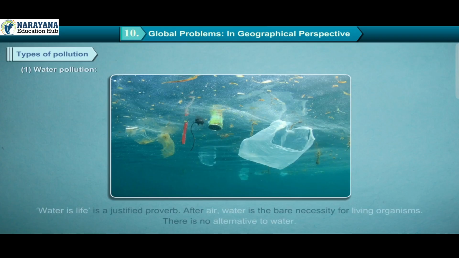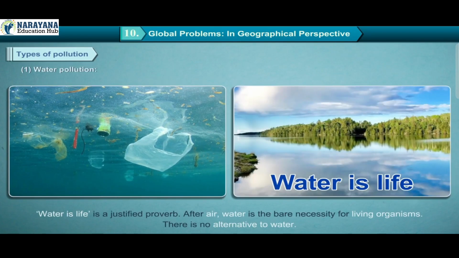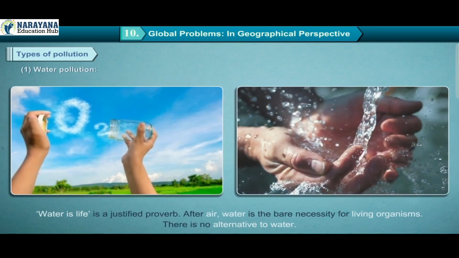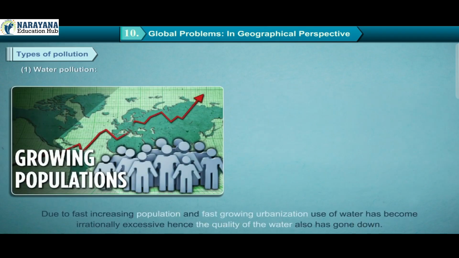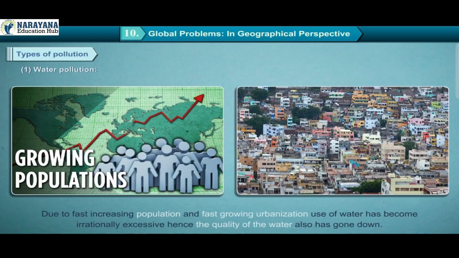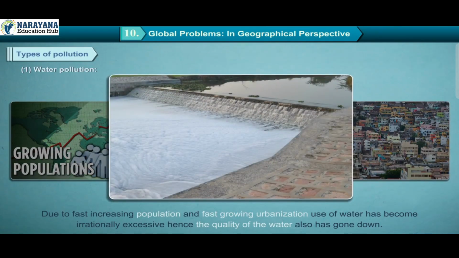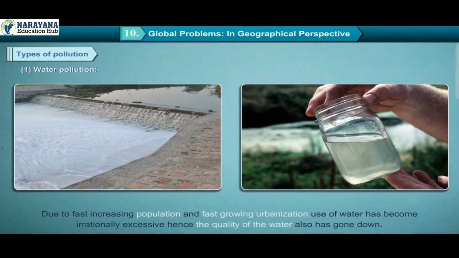1. Water pollution. Water is life is a justified proverb. After air, water is the bare necessity for living organisms. There is no alternative to water. Due to fast increasing population and fast-growing urbanization, the use of water has become irrationally excessive, hence the quality of the water also has gone down.